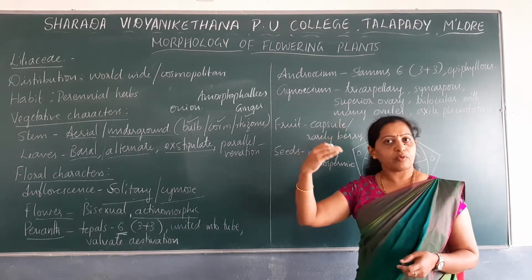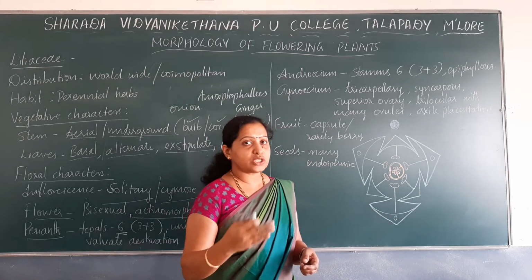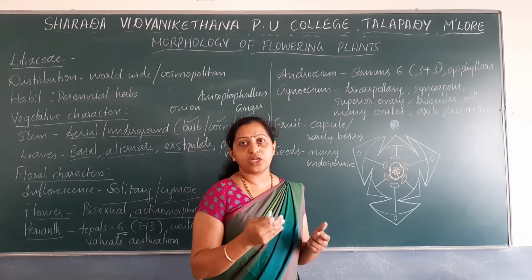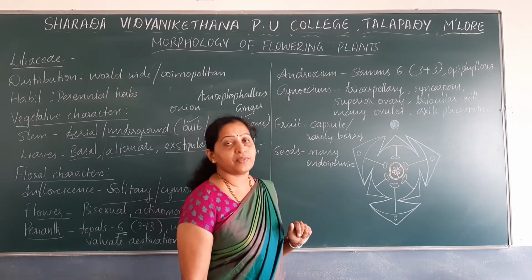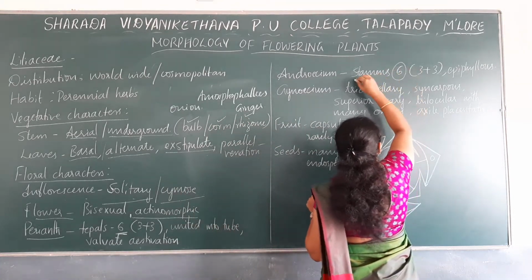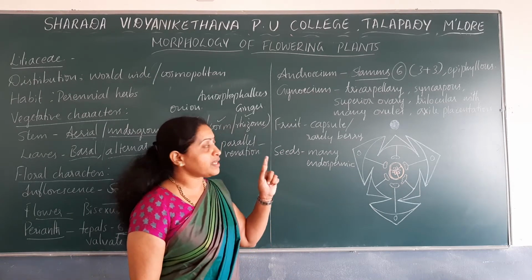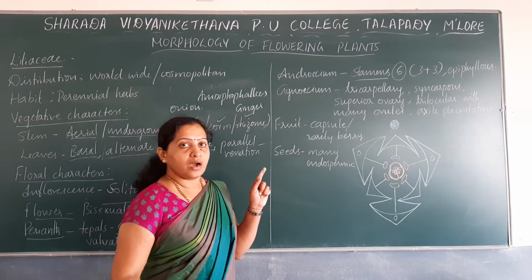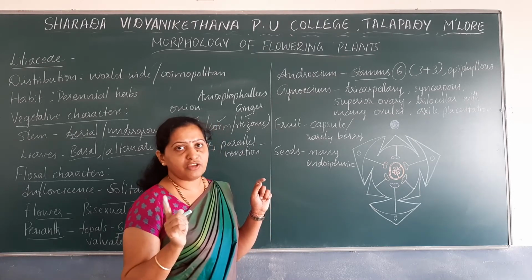Next, let us note down about the next one. Next to perianth, there is no calyx, there is no corolla. Calyx and corolla are undifferentiated and they form a whorl known as perianth. Within the perianth there is a whorl known as androecium. Androecium has 6 stamens. And how are the stamens arranged? In 3 plus 3. That is 3 of the stamens are arranged separate. 3 of the stamens are arranged in a different whorl.